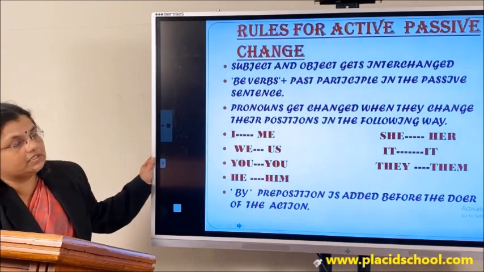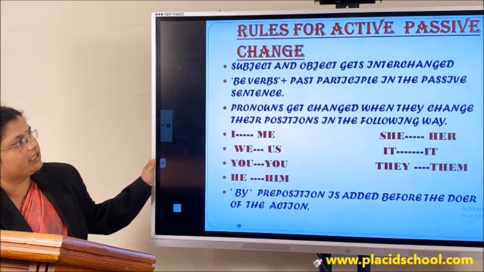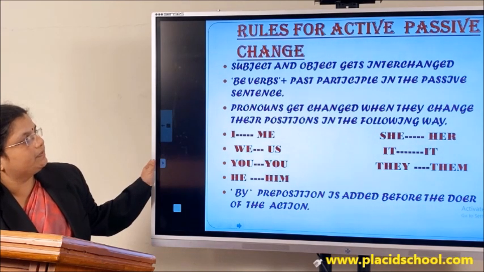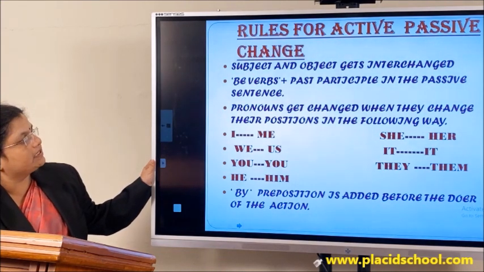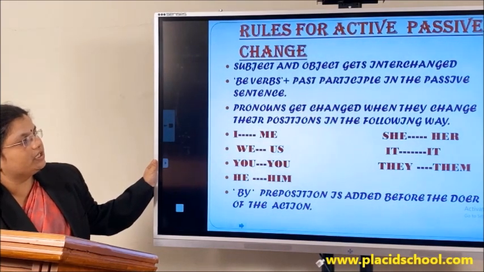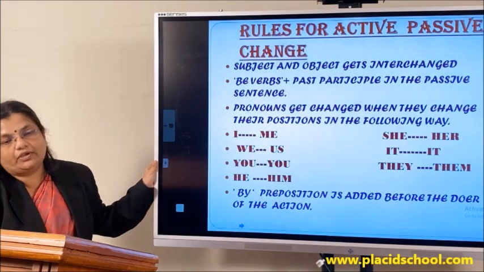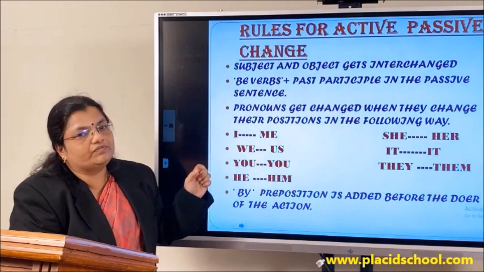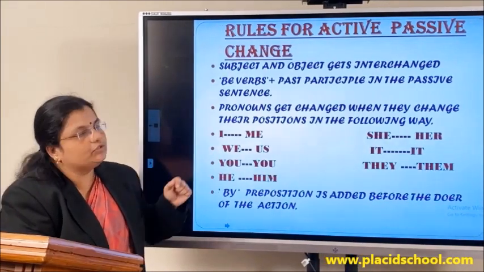We also discussed the rules. What were they? The subject and the object get interchanged. The be verbs and the past participle in the passive sentence are brought in passive voice. Pronouns get changed when they change their position in the following way. So if you have got pronouns in active voice, those pronouns will undergo changes when they come to passive voice.